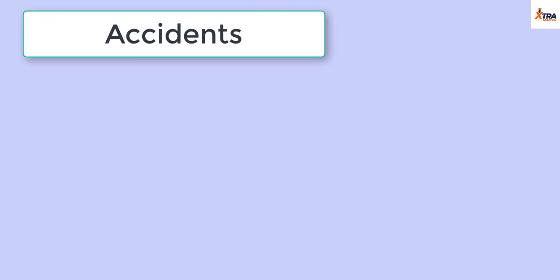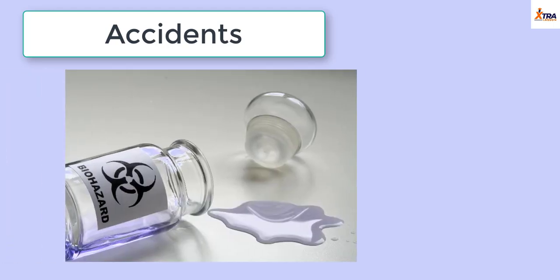Another disadvantage of chemistry is in accidents. You could be working in your chemistry laboratory, for example, and then you have acid spillage, or you have chemical spillage, and it spills on your skin. It burns your skin, or it burns your cloth, or it gives you a product that is not desired. That also is a disadvantage of chemistry.